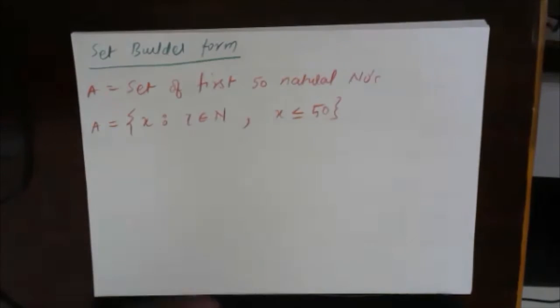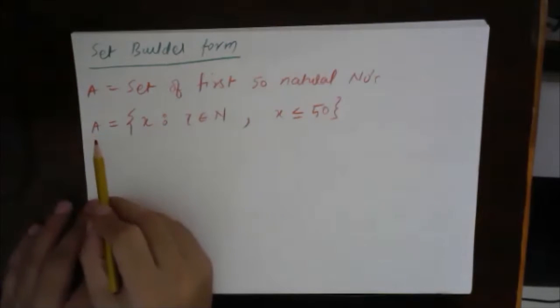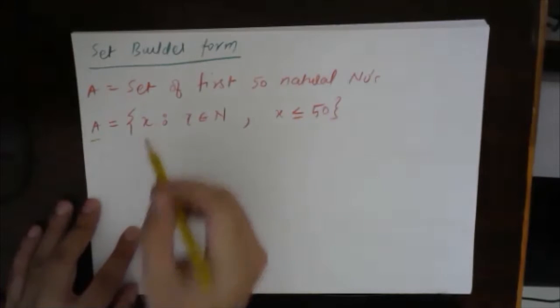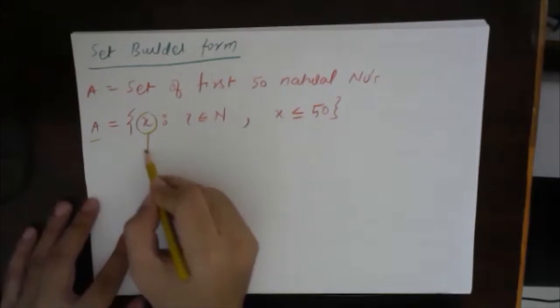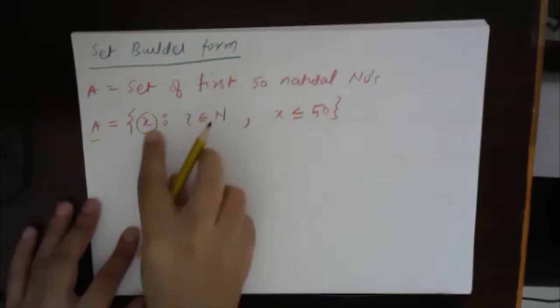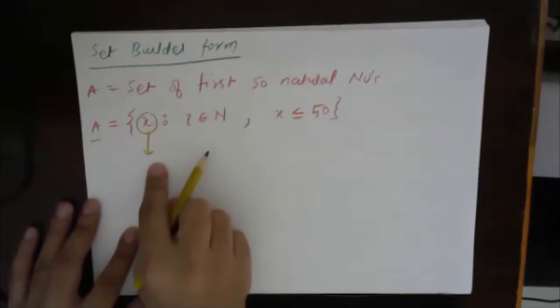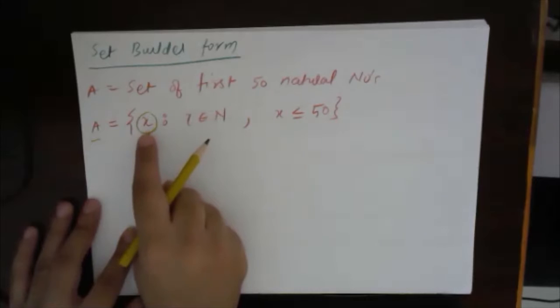Okay, I will show what this actually means, what each individual part means. Basically, this is a set A. I am saying that this set A contains an element X. All the elements of this set A can be represented as X, right? Now, if I have said that it is X.